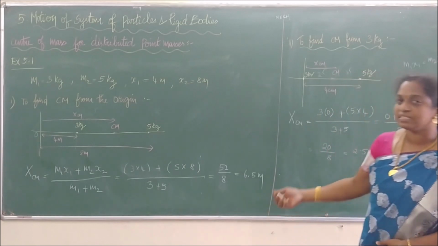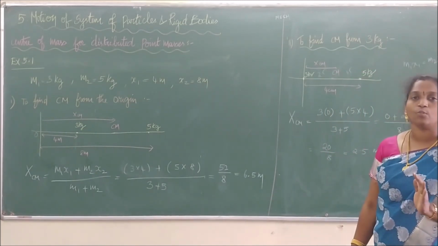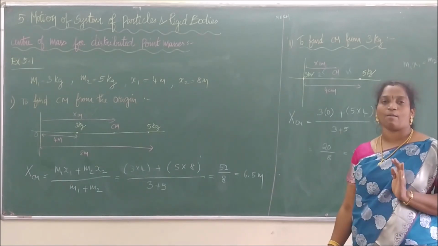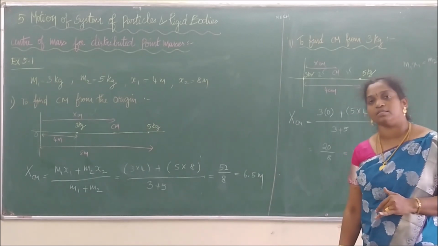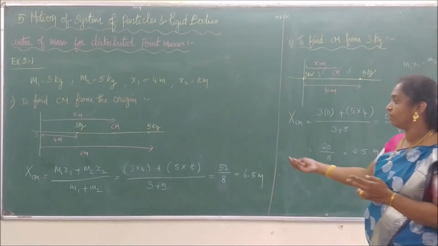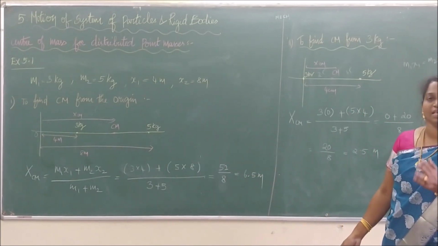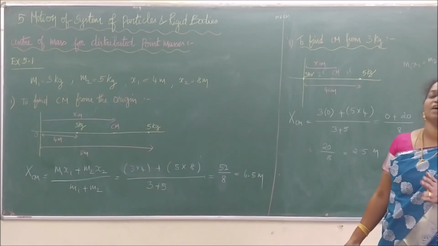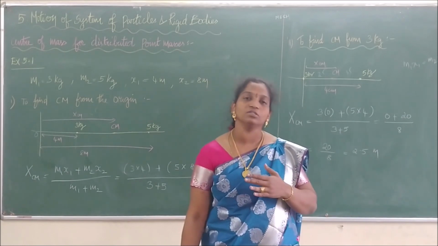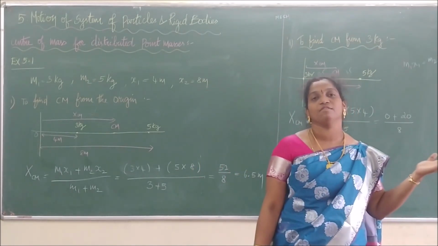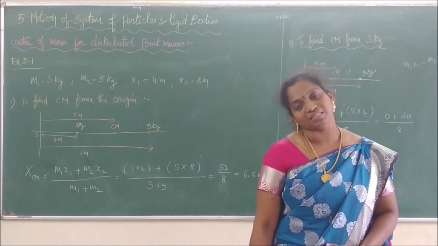Is it clear? Is that simple? The problem is very simple. The concept is very simple. The center of mass equation means simply we have to write the summation of m1 x1 divided by the total mass. So if two masses are considered, the formula will be like this. If three masses are considered, how do we write it? m1 x1 plus m2 x2 plus m3 x3 divided by m1 plus m2 plus m3. You simply add the product of mass and distance, and you divide it by what? By the total mass. So that gives you the center of mass calculation.